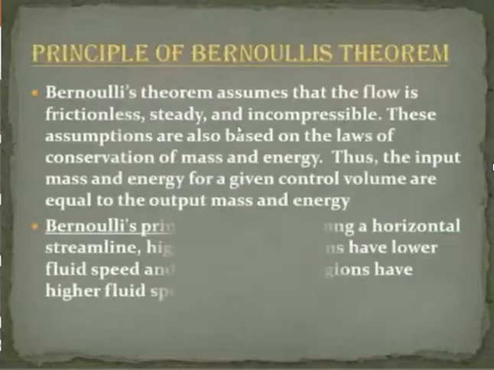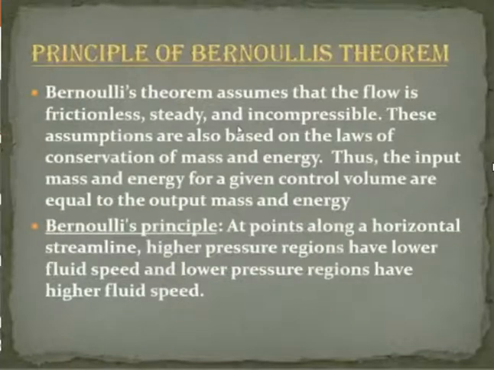Now I am going to explain the principle of Bernoulli's theorem. It assumes that the flow is frictionless, steady, and incompressible. Within a horizontal flow of fluid, points of higher fluid speed will have less pressure than points of slower fluid speed, so as to satisfy the law of conservation of mass and energy. Therefore, the input mass and energy for a given control volume are equal to the output mass and energy.